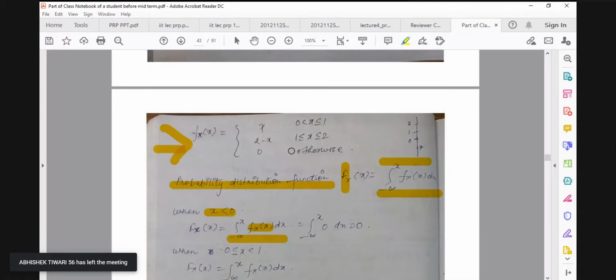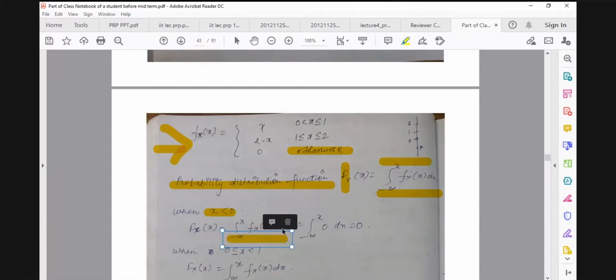X is less than 0 means that in this domain we will take the value of f(x), because you can see this x is less than 0. So whatever particular x you have selected which is less than 0, in this integration limit minus infinity to x, we are considering this definition, because here x is less than 0. So f of x has this definition when x is less than 0. In this domain it is all 0, and you are getting c.